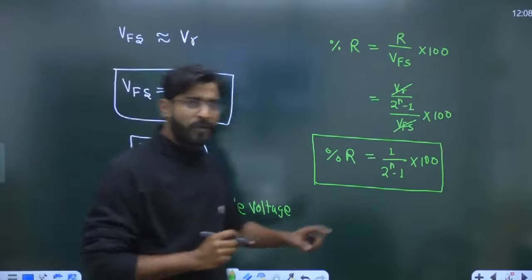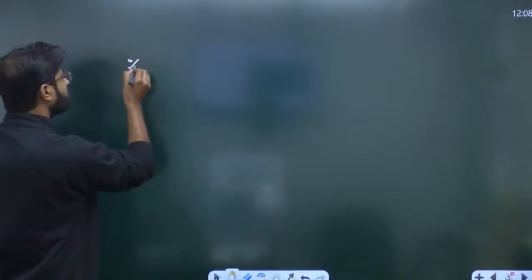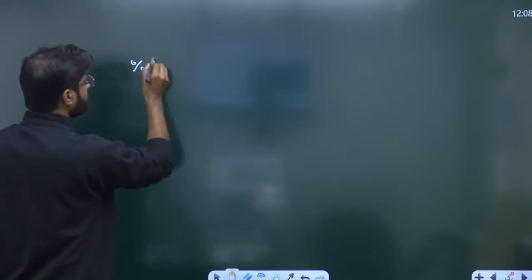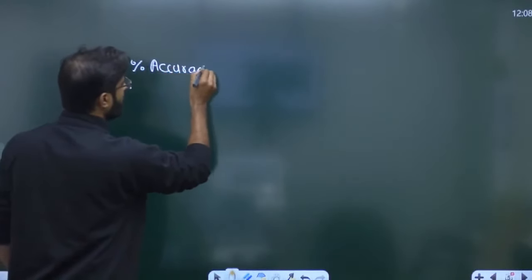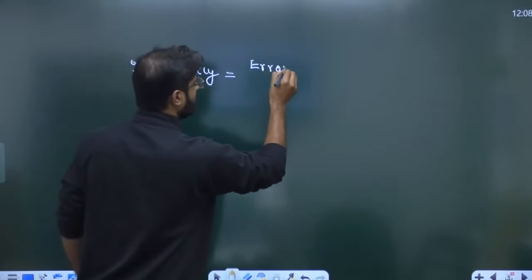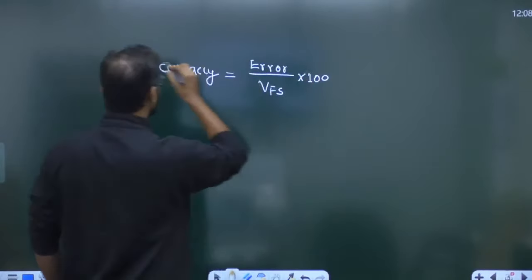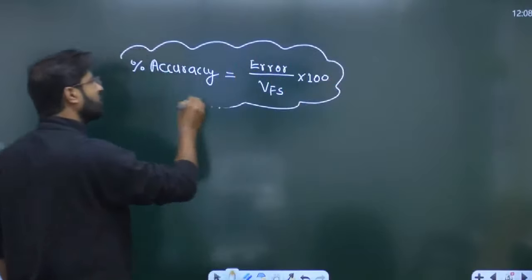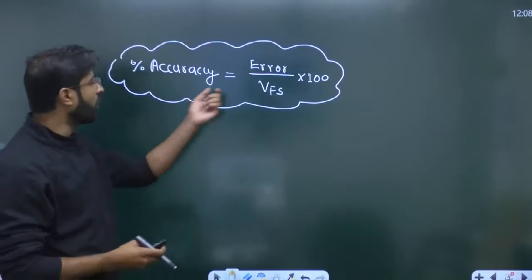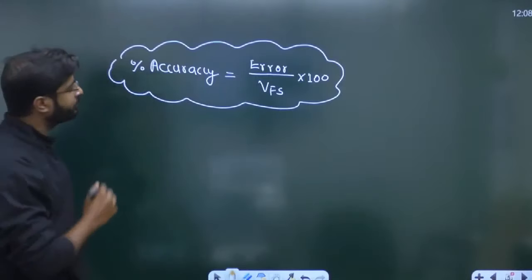One thing more, apart from this there is one more formula, guys, which is essential to understand. If they ask about the percentage accuracy, always remember: error upon VFS into 100 gives the percentage accuracy. Maybe they will ask questions regarding percentage accuracy also. You have to use this formula: error upon VFS into 100 is the percentage accuracy.